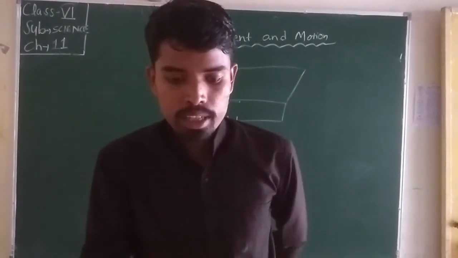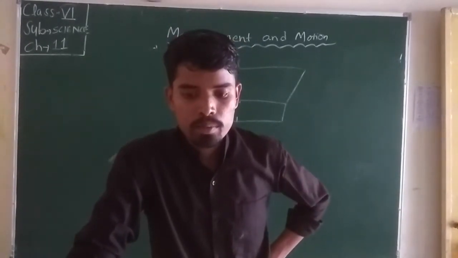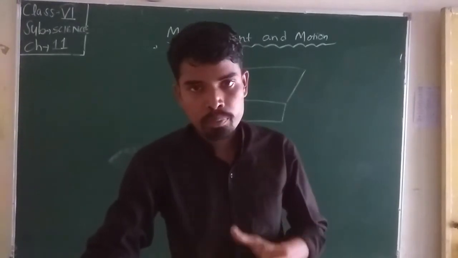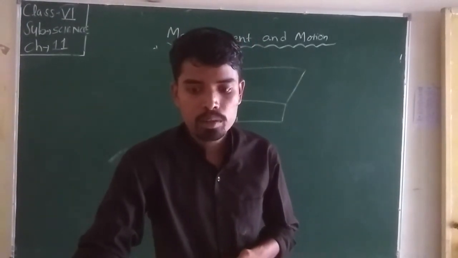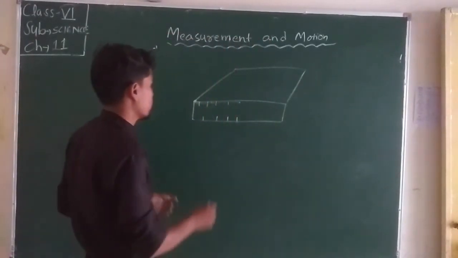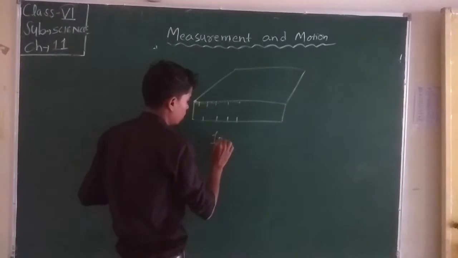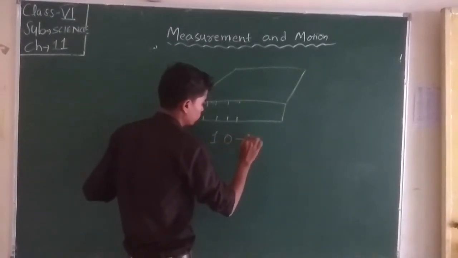For example, if the reading at one end is taken from 1.0 centimeter mark and the other end is 6.0, what is the length?